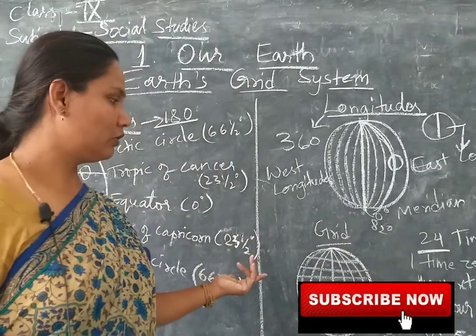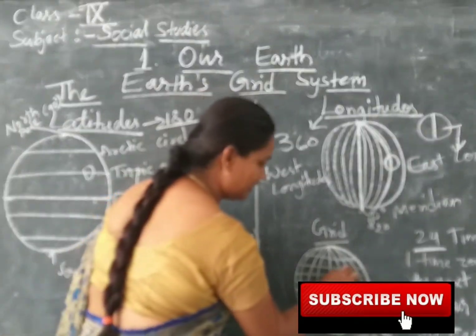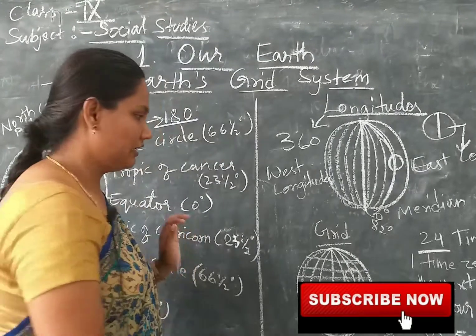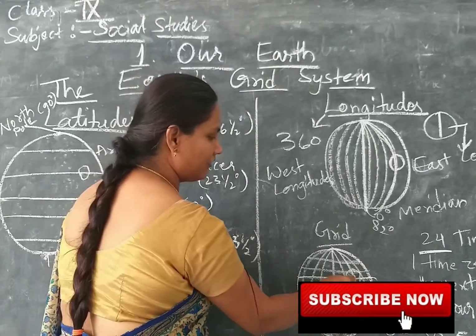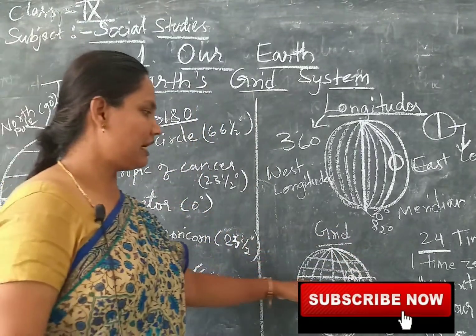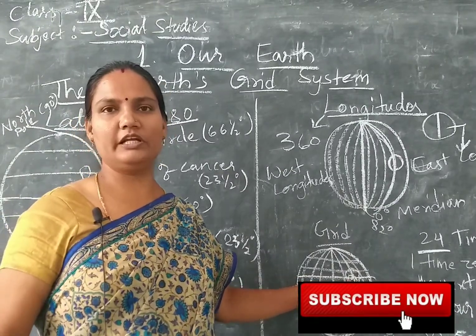Now, how can you locate the places? Suppose our India is here, I can say that the point intersecting here, at 82 degree longitude and 8 degree latitude, is India. In this way I can locate the place for any country, not only India.